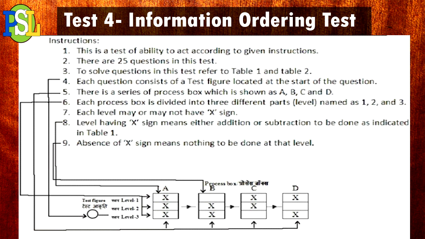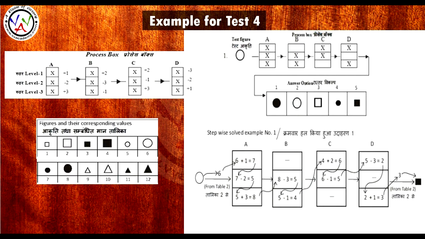This is also a very easy problem. All you need to do is addition and subtraction. So, one example for test number 4. For solving this test, we always need to remember that we need to have table 1 here, and table 2 is also very necessary to solve this problem. As we can see, our question is here. The test figure which we need here, we need to locate this symbol in table 2. In table 2, this particular symbol is here, and the number for that is 6.